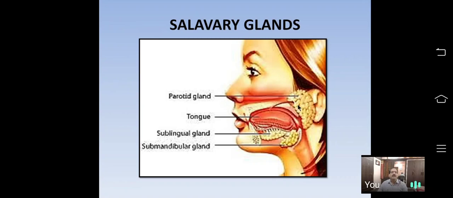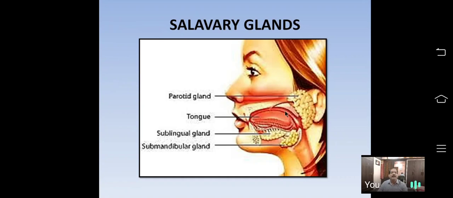That saliva mainly contains water and also contains two enzymes. Salivary amylase is one enzyme which digests carbohydrate, only carbohydrate, breaking down polysaccharides into disaccharides.